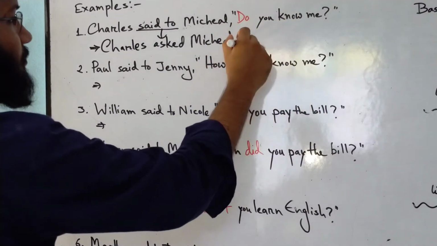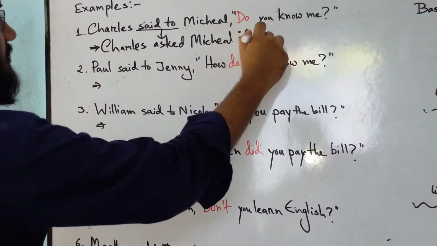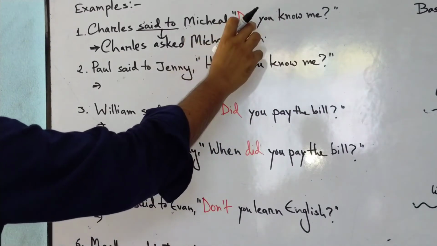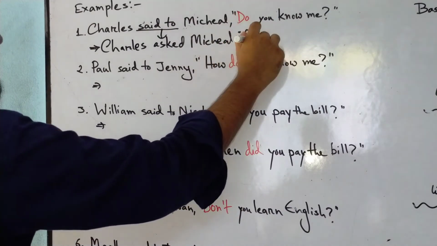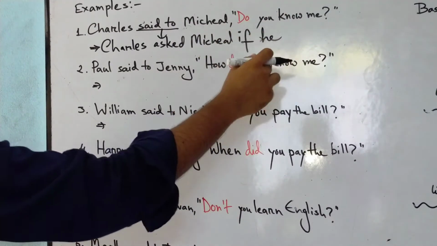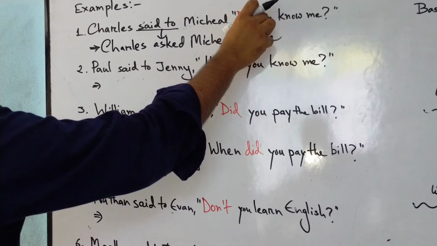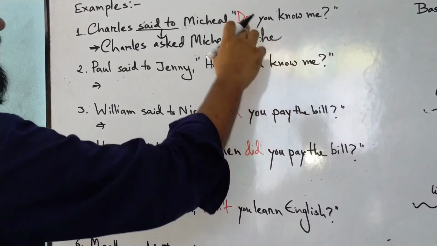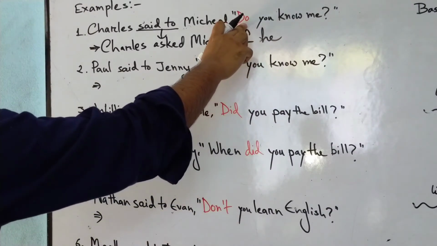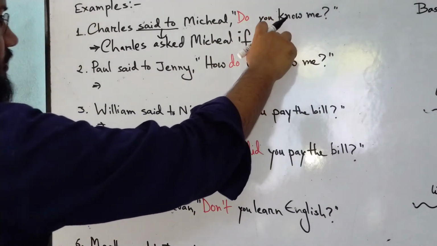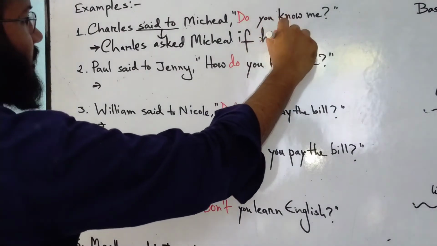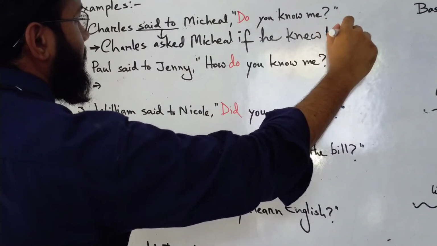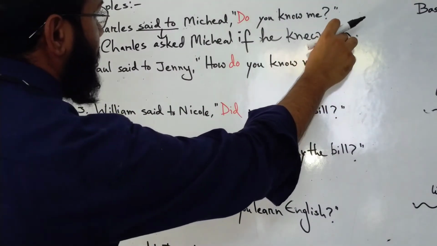So we put the if, and then the subject, because instead of you we're going to use he, because the you person is actually Michael, who is male. So if he, and we put the do behind the subject, and we actually don't even need it, so we remove it totally. And remember that do is in the present indefinite tense, so the main verb will change into past indefinite. So if he knew, and me becomes him, because that's the objective form of the pronoun.